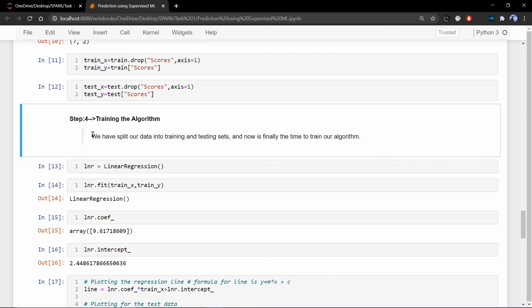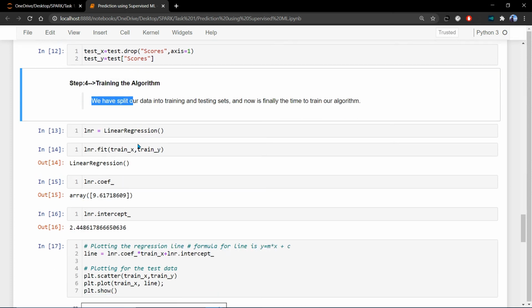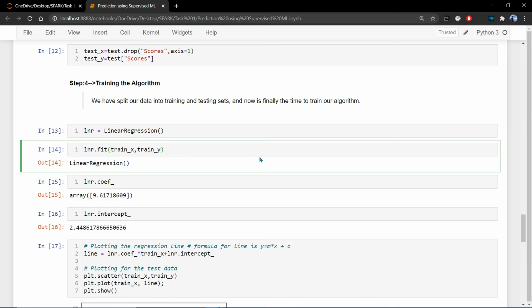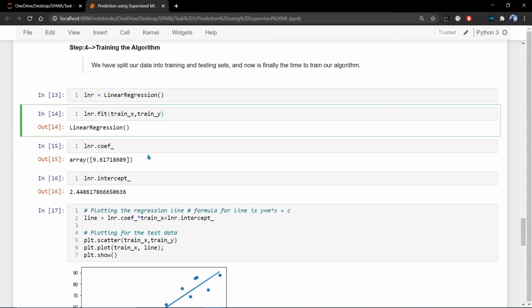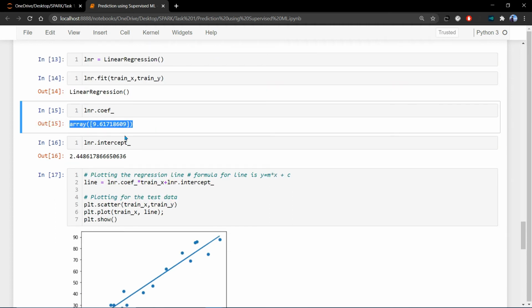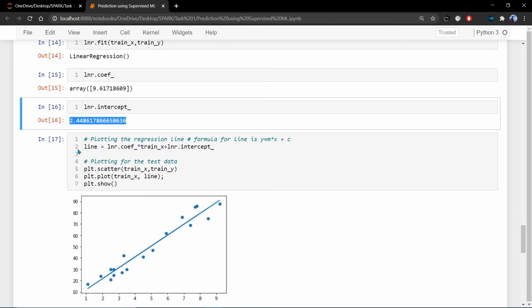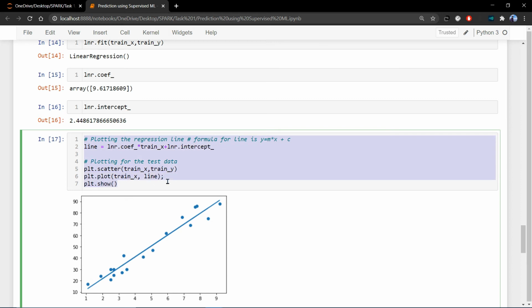In step 4 we have to train the algorithm. We have split our data, now it's time to train our algorithm. Obviously the relationship in the data is linear, so we are going to use linear regression. We fit the x and y train, and here we got the coefficient value of the linear regression. After that we have to plot the linear regression line.